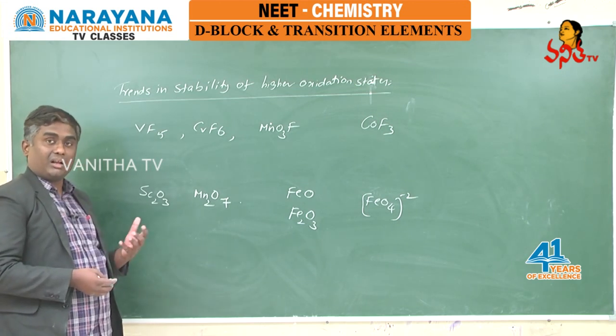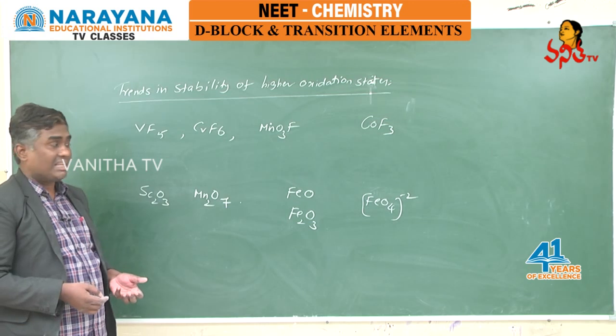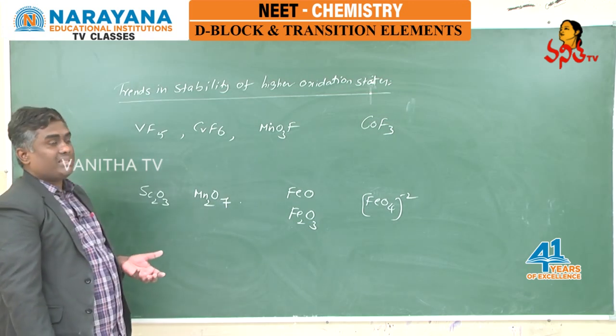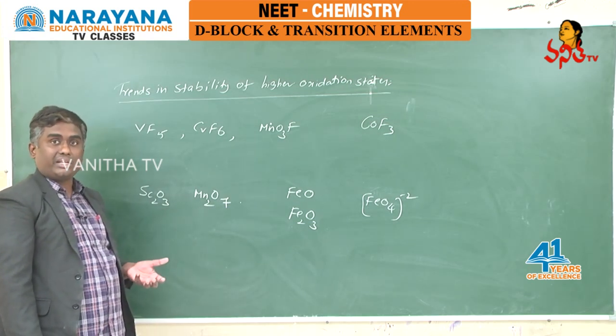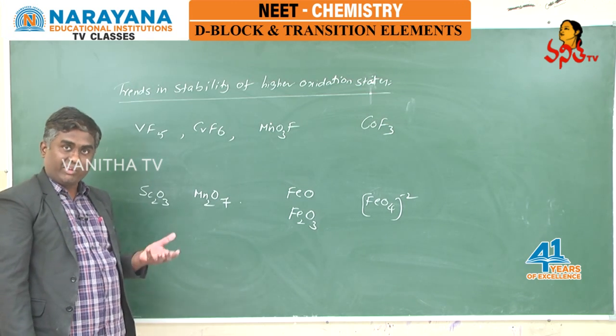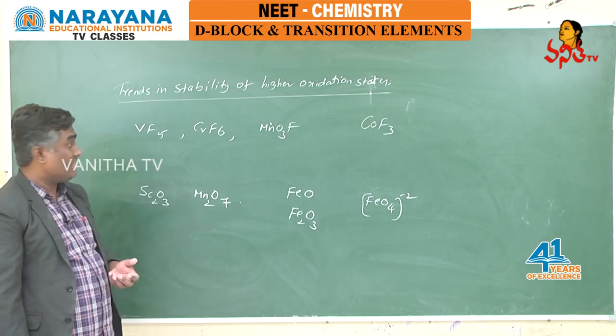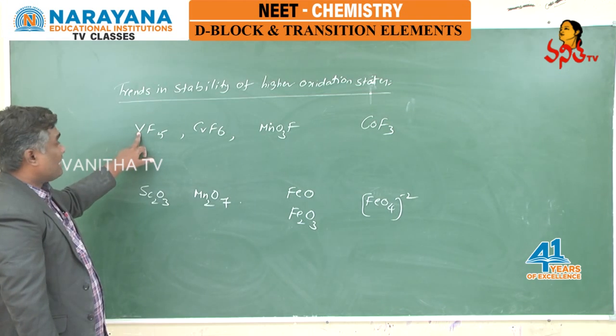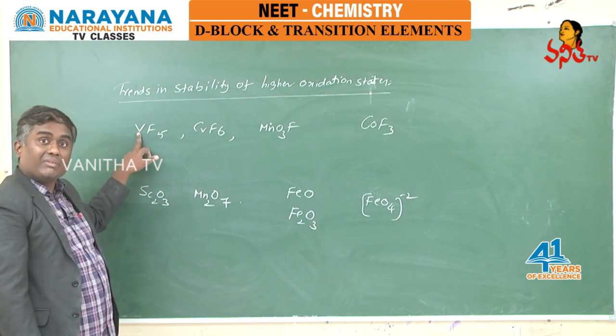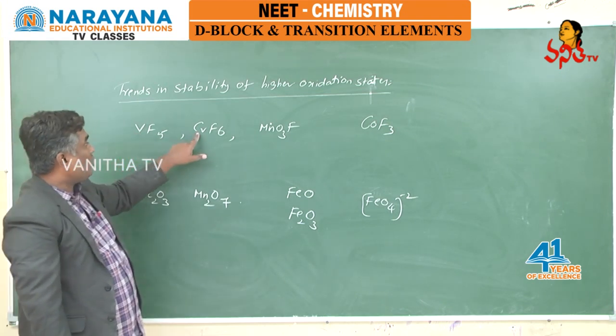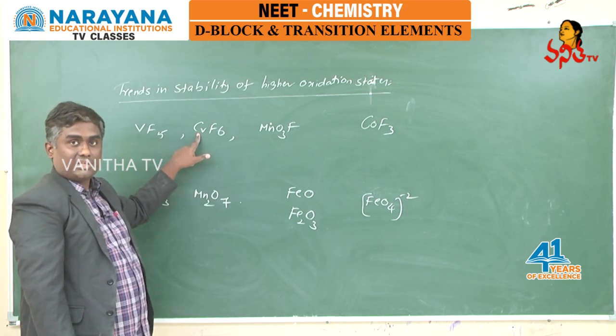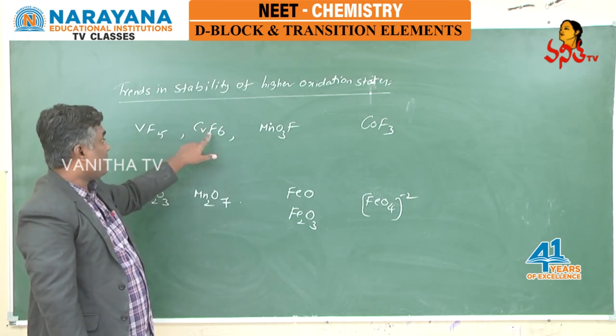At the same time, they are also exhibiting highest oxidation states. Generally, transition elements are exhibiting their highest oxidation state with more electronegative elements like fluorine as well as with oxygen. Here vanadium can exhibit highest +5 in the form of VF5, and chromium can exhibit highest oxidation state +6 in the form of CrF6.